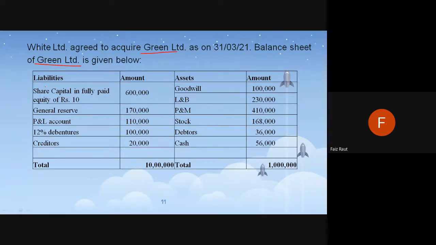Liabilities side, asset side. From this, if I want to prepare a realization account, then directly I can tell that all the assets will come on the debit side of the realization account, and from the liabilities, share capital will not come, general reserve will not come, P&L will not come, debentures and creditors will come on the credit side of the realization account.